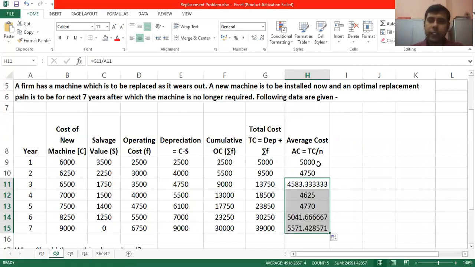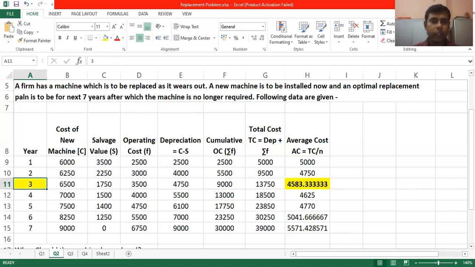Now look for the least value in this average cost: 5,000, 4,750, 4,583.33, and after this all the values are increasing. So this is our least value, and the corresponding year is the third.